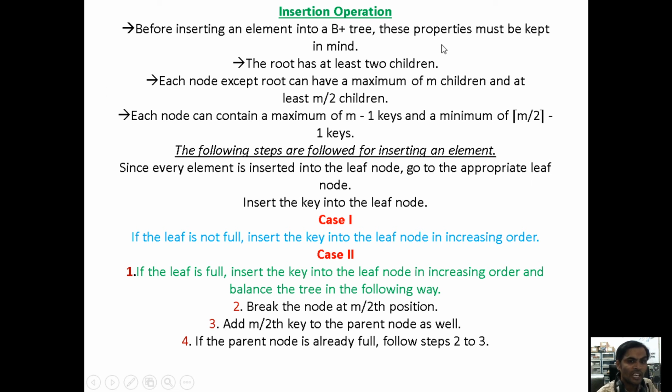Maximum means we are taking 5 nodes. Minimum means we should take 4. This is the condition for the properties of our B plus trees. These are the very important properties for B plus trees at the time of inserting the search key values under the B plus tree. The minimum property under the B plus tree is that the root node has at least 2 children.